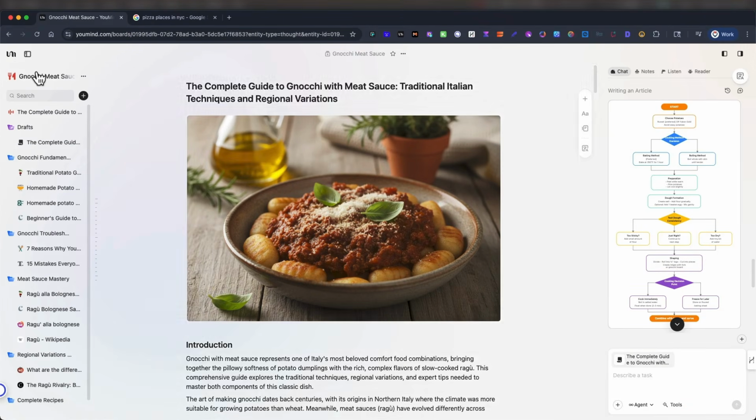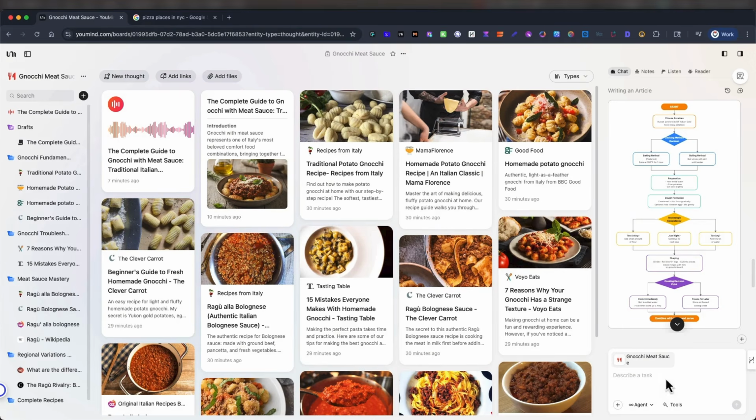And of course, at any time, let's go back to the whole board here. You can see everything we have. You could add links to the board. I'll show you the extension while you're surfing the internet. If you find anything on Gnocchi or related to this and you remember you have a board for it, you could save it. So you don't have to always work from here. You could just have the extension and on the fly, just add things.